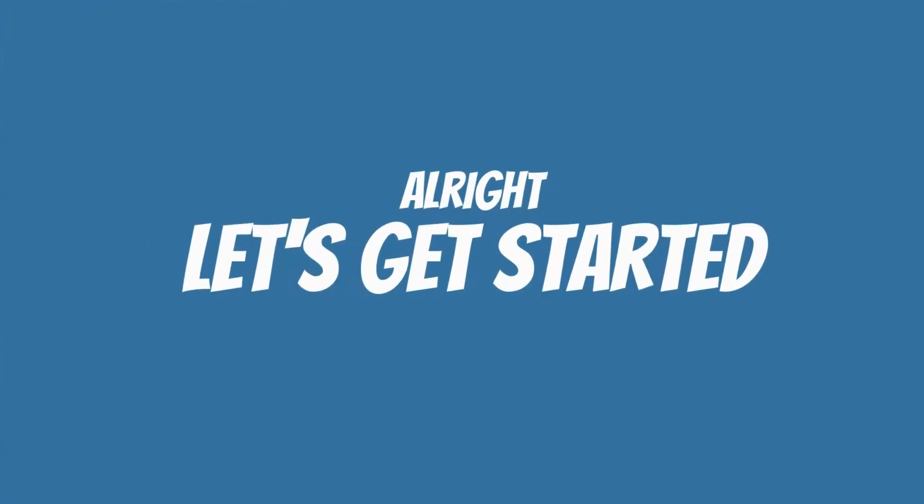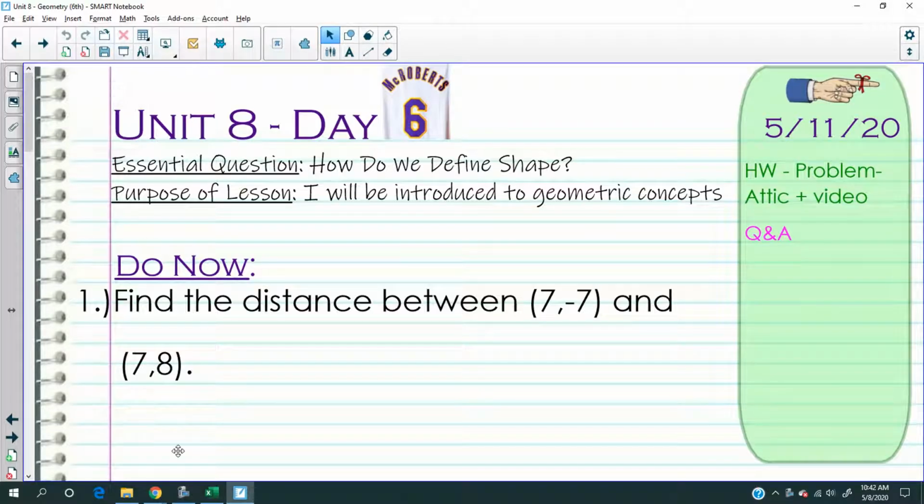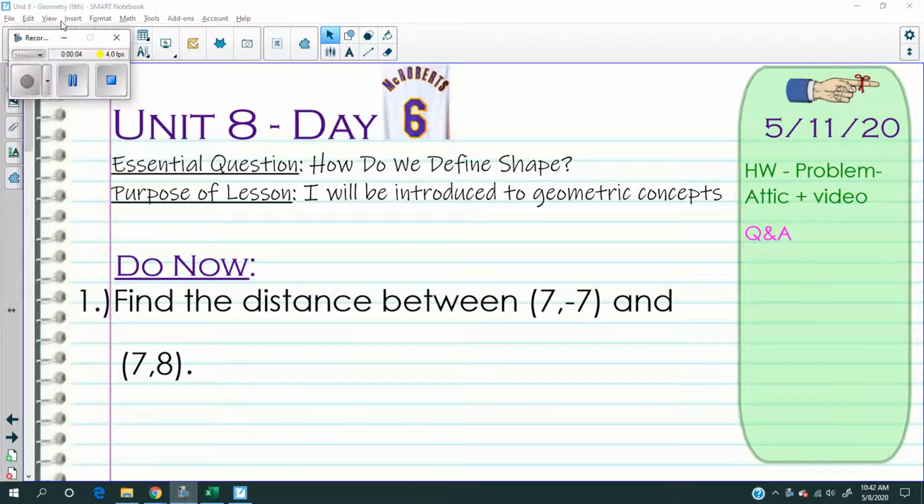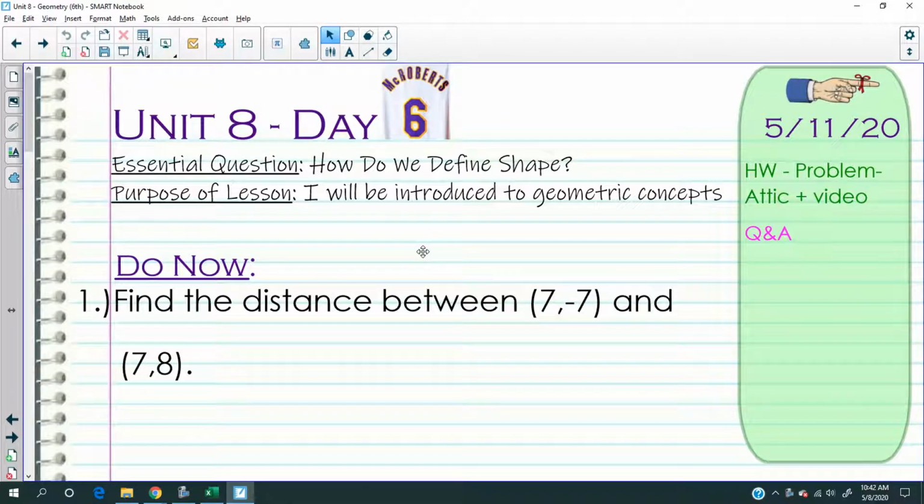Oh, there we go. There's the bell. All right. Okay, so there was the bell. Go ahead and get started on the do now. Press pause and then we'll come back.